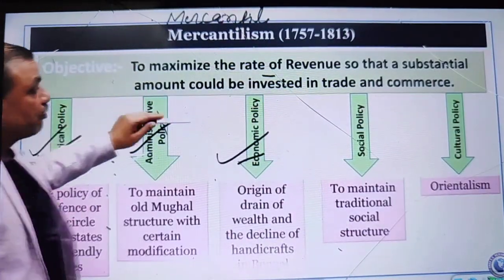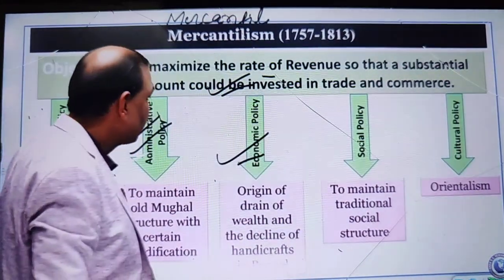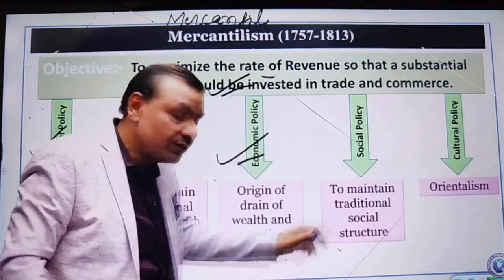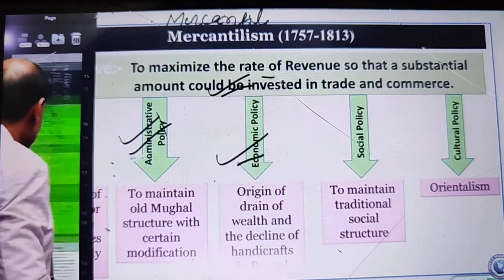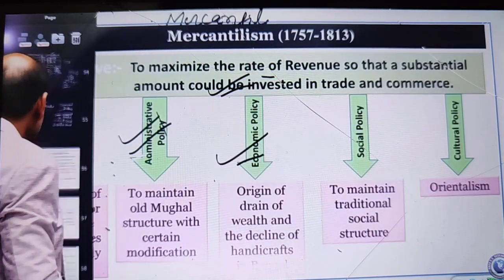Actually, you have covered the first part of colonialism. Your attention should be on what was the basic objective and how the basic objective was going to affect the political, administrative, social, and cultural structure. And today, my friends, I have sent you other study material. You might have observed there. Today, I have sent you another study material.